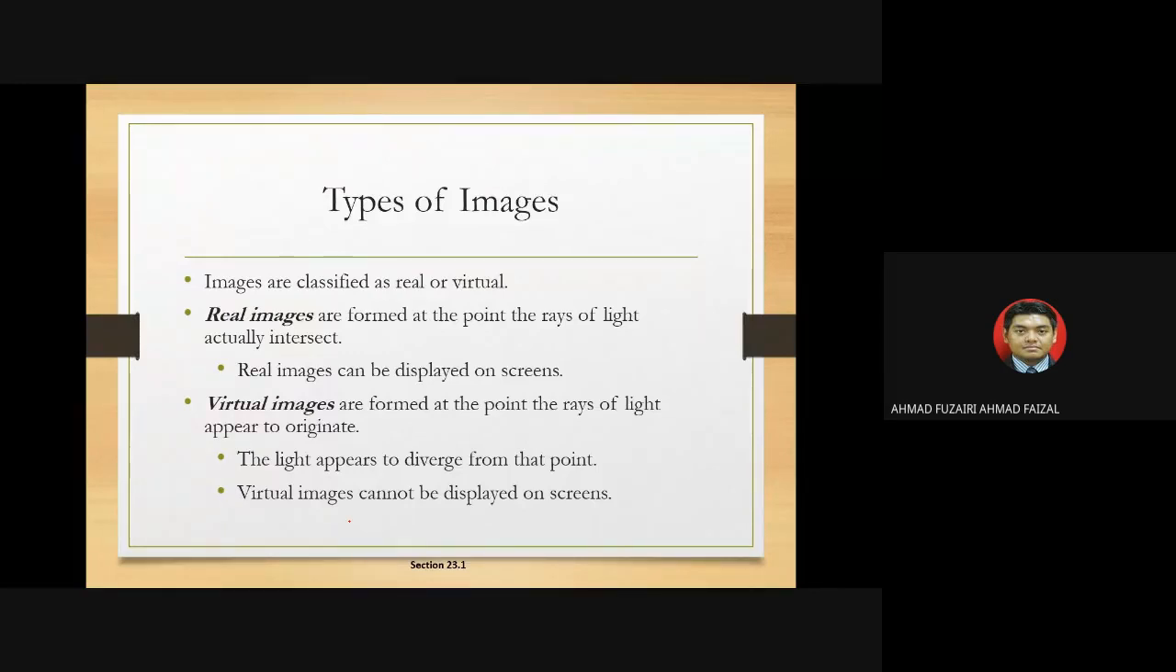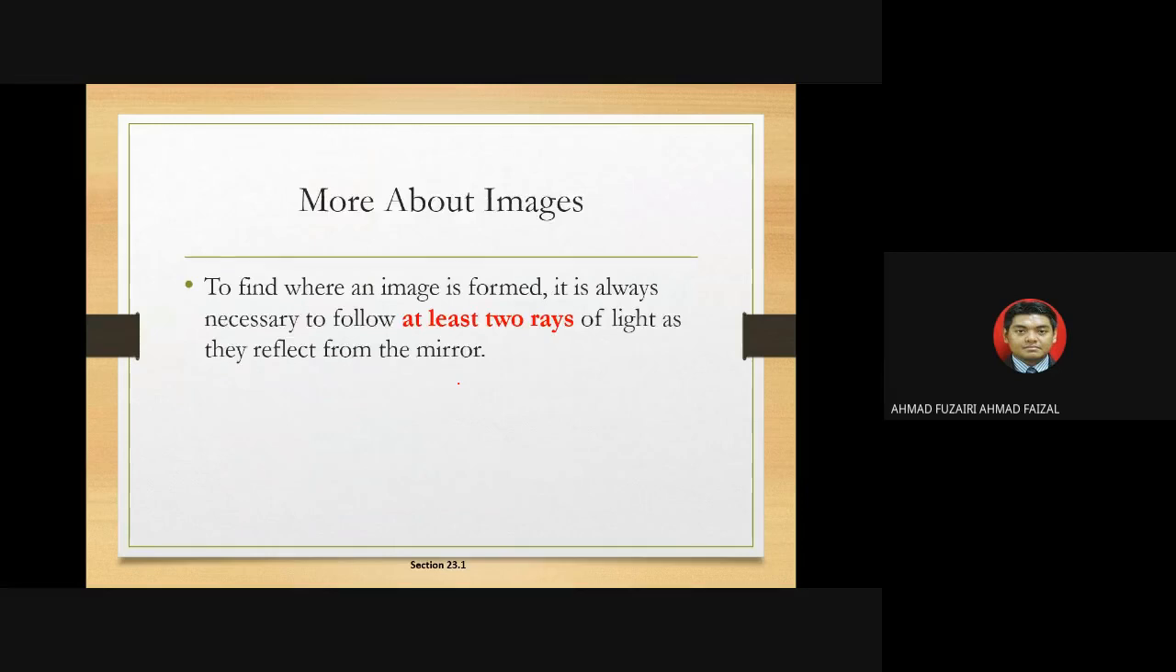So the types of image: images are classified as real or virtual. Real images are formed at the point where the rays of light actually intersect. A real image can be displayed on a screen. But how about a virtual image? Virtual images are formed at the point where the rays of light appear to originate. The light appears to diverge from that point. Virtual images cannot be displayed on a screen, but real images can be displayed.